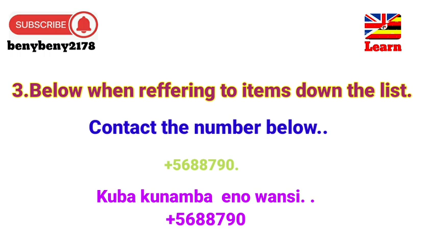So the number is always written down the list. So below is used to show what is going to be explained later.